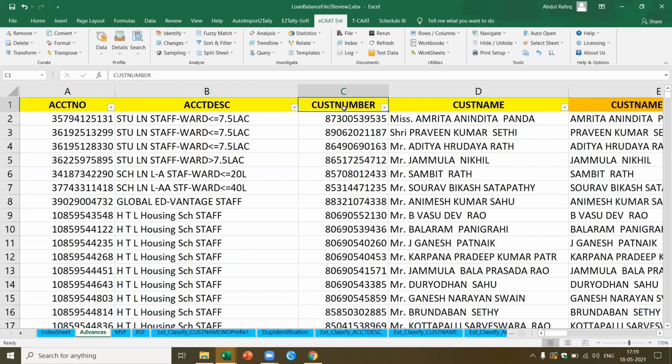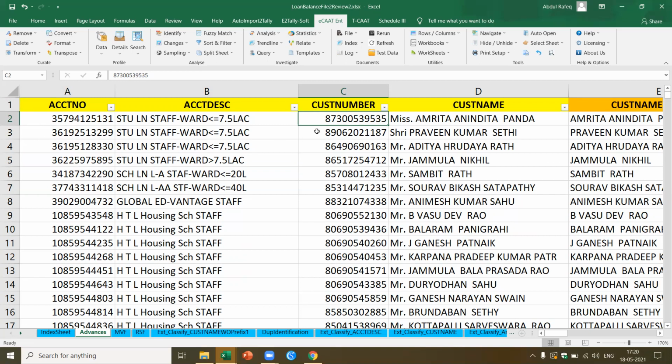Now let's come to the customer number. When I say customer number, what is the relationship between the customer number and the account number? The account number could be unique. The customer number is also unique for that particular customer. So if the customer has a name, which is definitely true, the customer will have the customer number, but for each customer, there may be multiple account numbers. We'll also check that.